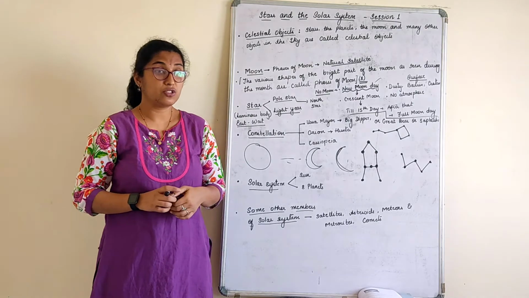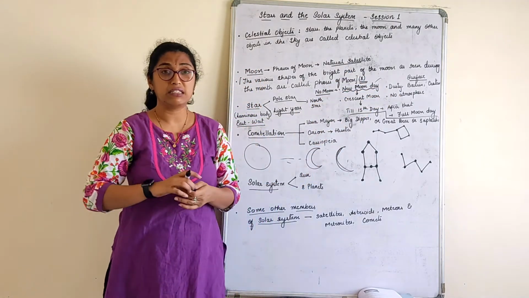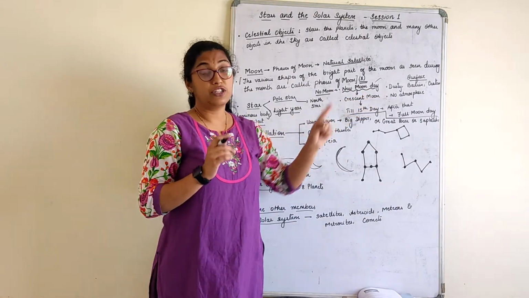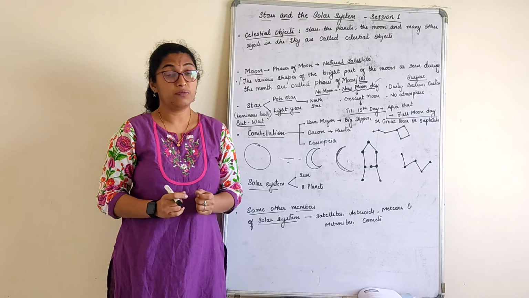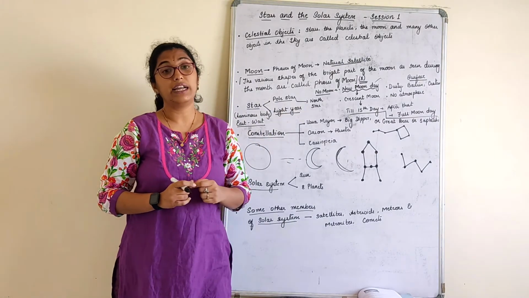Now how is the surface of the moon? It is dusty, barren, and there are many craters. Craters are nothing but giant holes that you can see. And first of all, there is no life on the moon. Now why is there no life on the moon? Because there is no atmosphere.